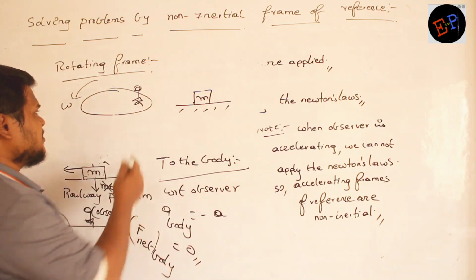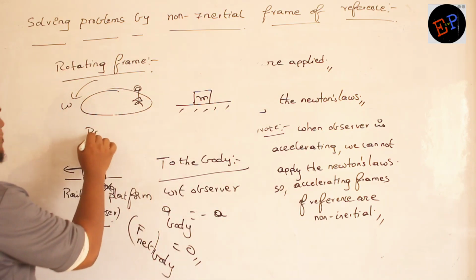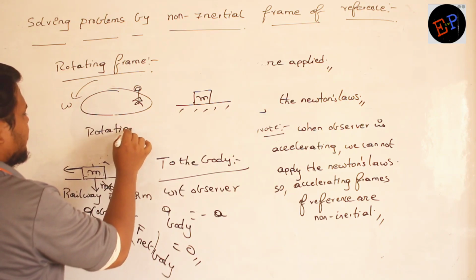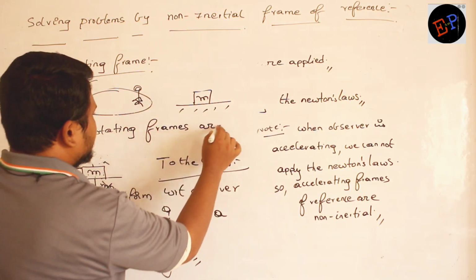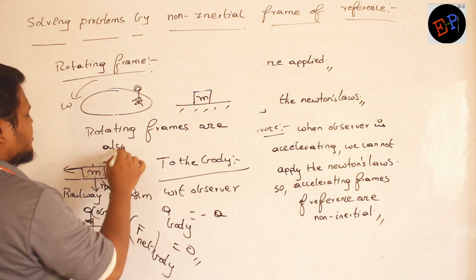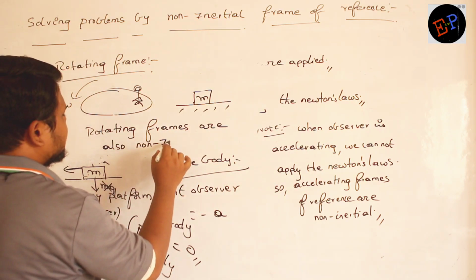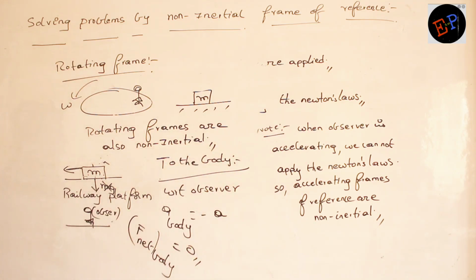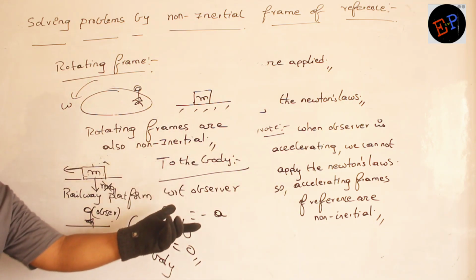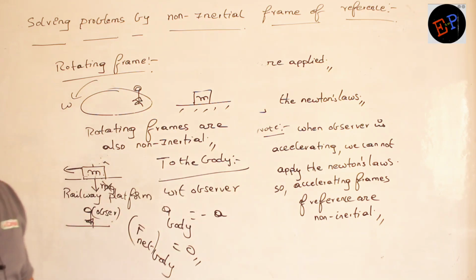So therefore what I say, rotating frames are also non-inertial. Okay? So rotating frames are also non-inertial frames of reference. Are you able to understand?